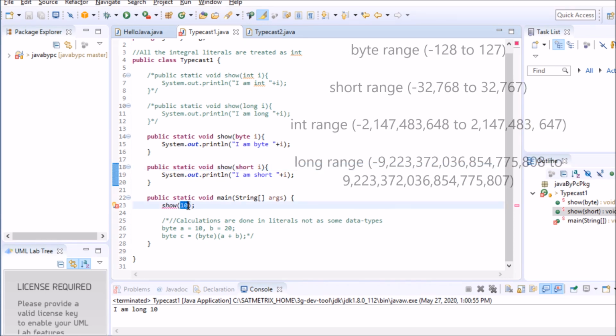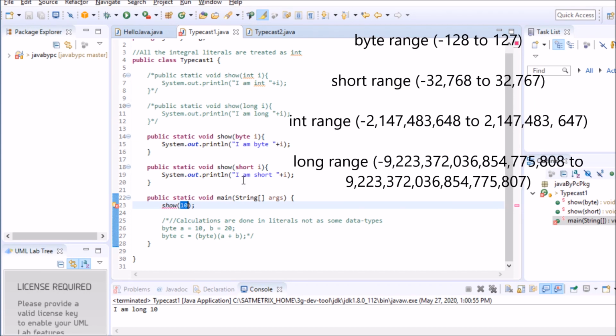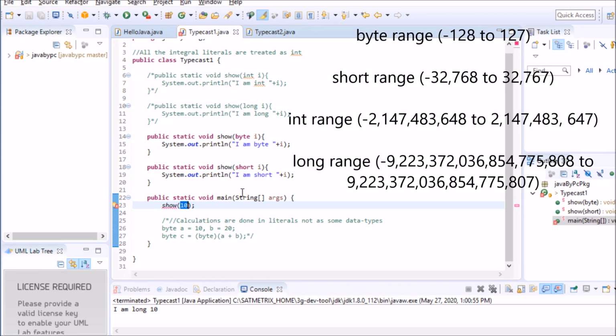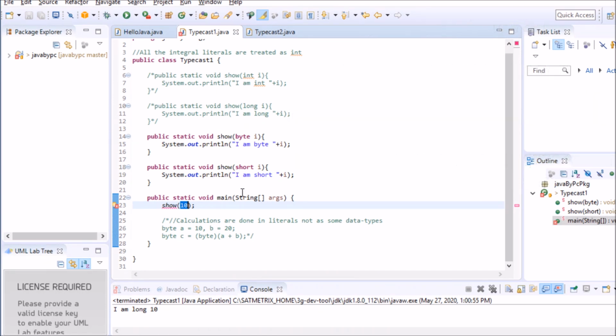That's why it cannot demote this int data type to byte or short, because only promotion is possible in implicit typecasting. So why is it called implicit? Because the technology is doing it by itself. We are not mentioning it explicitly.